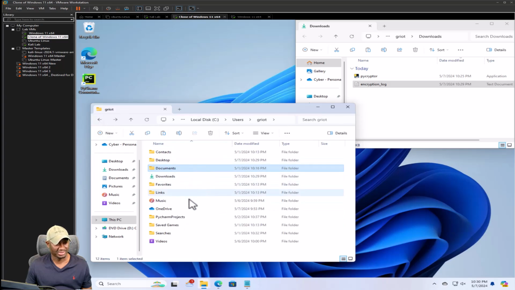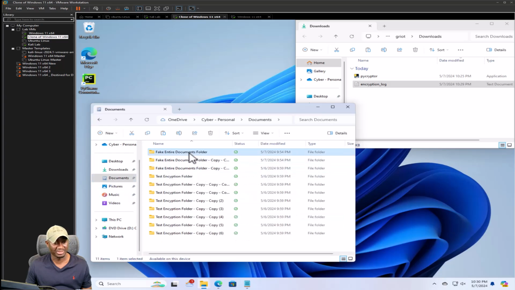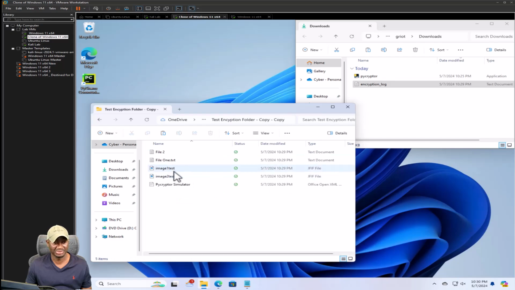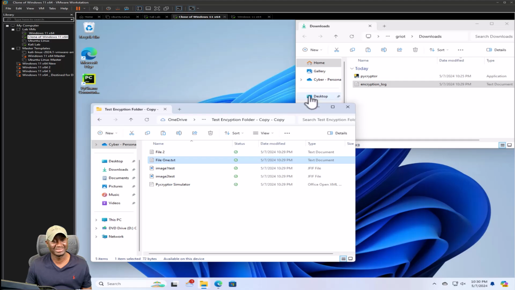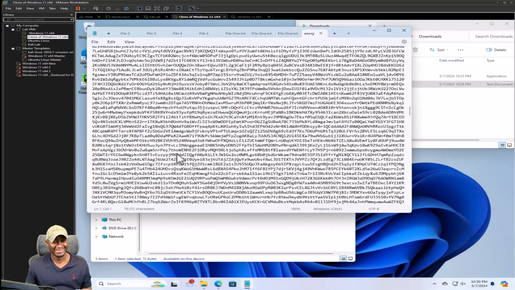Where was that? Let's go to documents. Pick any random folder. Let's see if it's gibberish or not. Gibberish. So it did work. So it did download. Unfortunately, we left the log file, which included the key. That's not what we're planning to do, but you know, you get the idea.